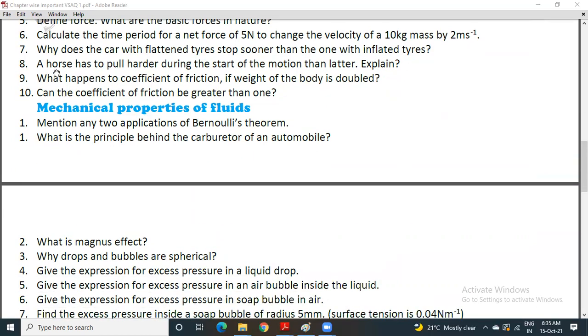Question number 8. A horse has to pull harder during the start of the motion than later. Explain. Question number 9. What happens to the coefficient of friction if the weight of the body is doubled? Question number 10. Can the coefficient of friction be greater than 1?